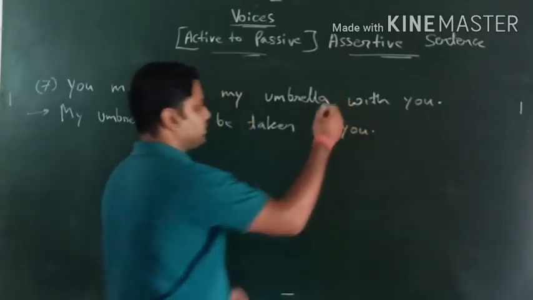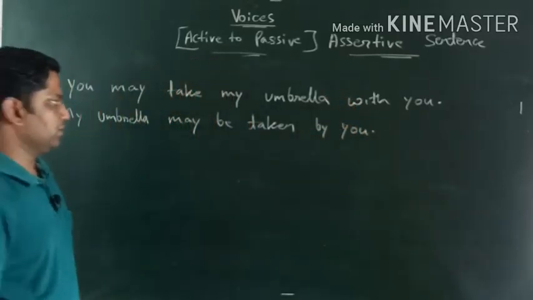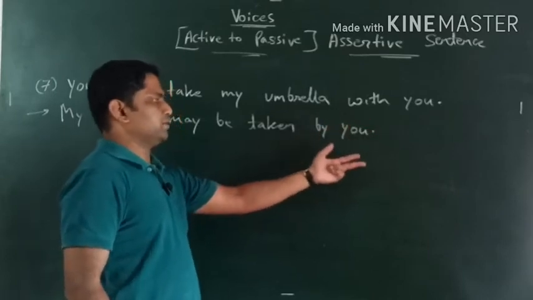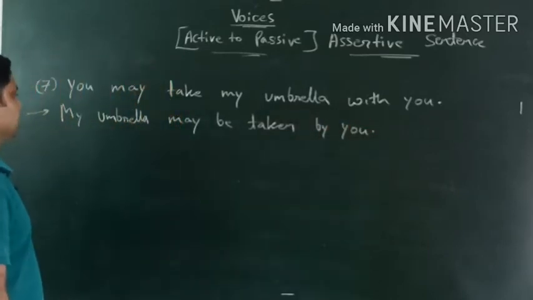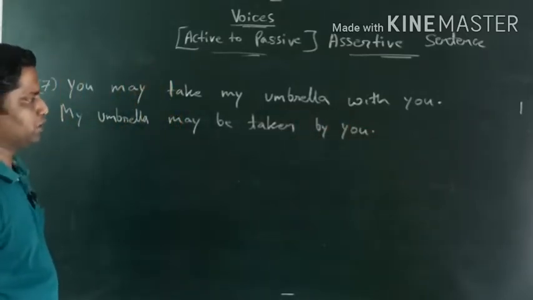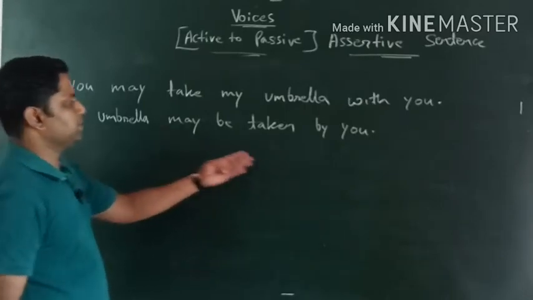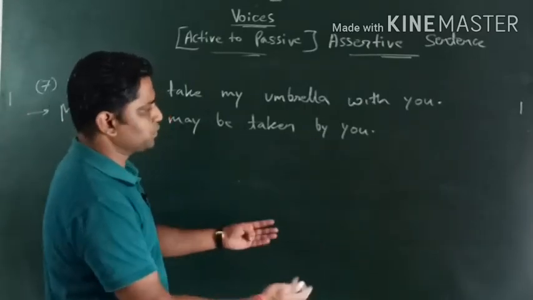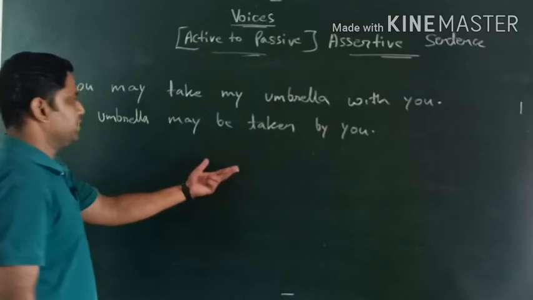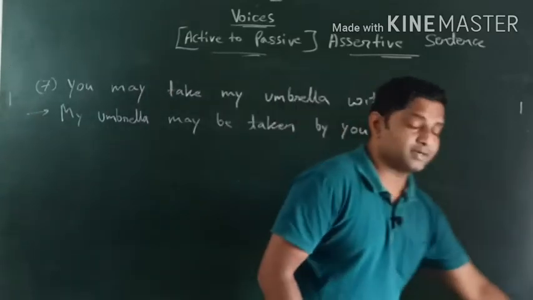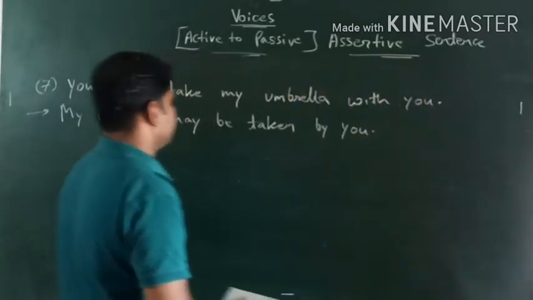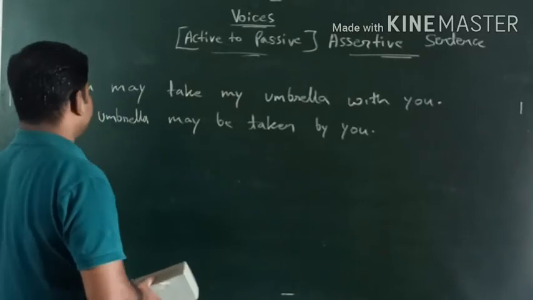Whether you write with you or by you, it's almost the same, right? My umbrella may be taken by you or with you. We can write by you, नहीं भी लिखा तो भी चलेगा. We never consider by plus subject, right? So this is the way we deal with that.